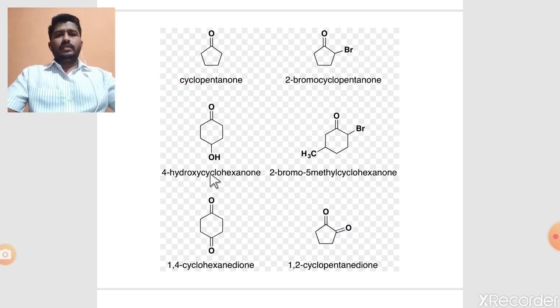Similar to this, there are 4-hydroxycyclohexanone, 2-bromo-5-methylcyclohexanone, then 1,4-cyclohexanedione. If there are 2 ketones, use the term di. If there are 3 ketones, use the term tri. Okay, and the same 5-membered ring is 1,2-cyclopentanedione. These are the IUPAC nomenclature of ketones.